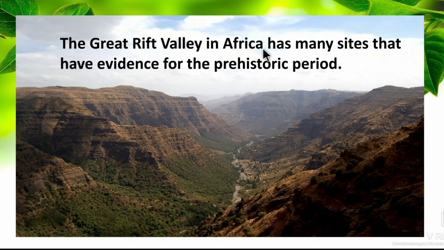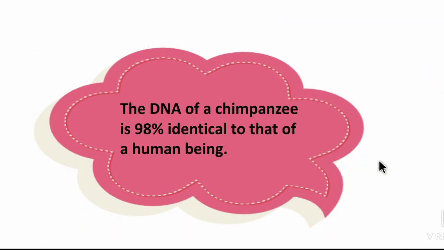And the Great Rift Valley in Africa has many sites that have evidence for the prehistoric period. Valley means a deep depression along the mountain ranges. So the Great Rift Valley in Africa has many such evidences of the prehistoric people. The DNA of the chimpanzee is 98% identical to that of the human being. So as we said before, among the three great apes, chimpanzee is the closest to the human being. The DNA sample, that is 98%, is very close to the human being.